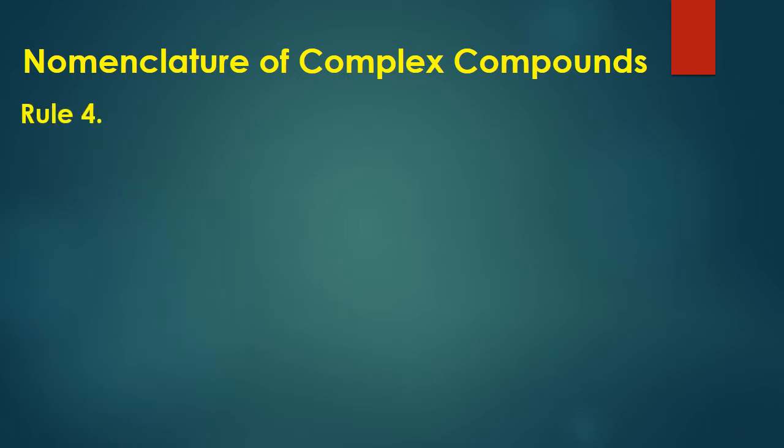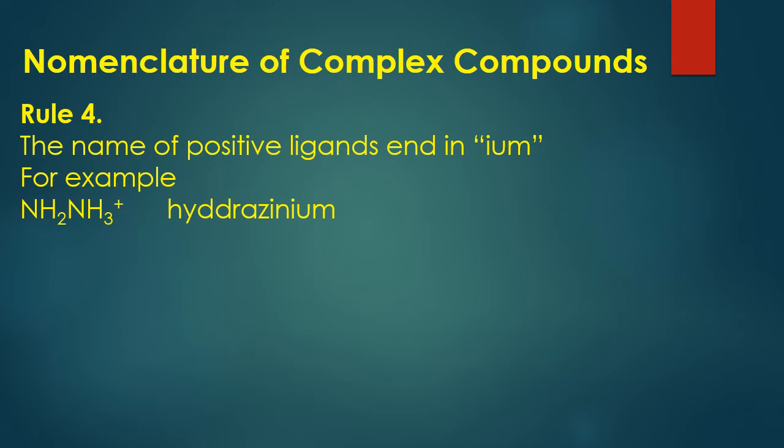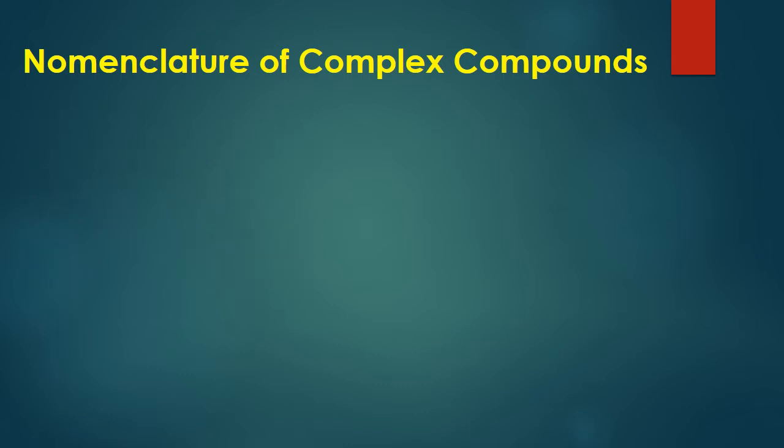Rule number 4, the names of positive ligands end in IUM. For example, NH2NH3 positive ion is called hydrazinium ion. NO plus is called nitrosonium ion. NH4 positive is called ammonium ion. This is a very common ion that is called ammonium.